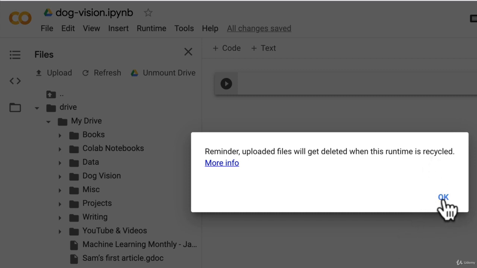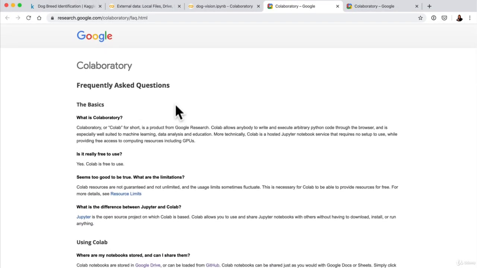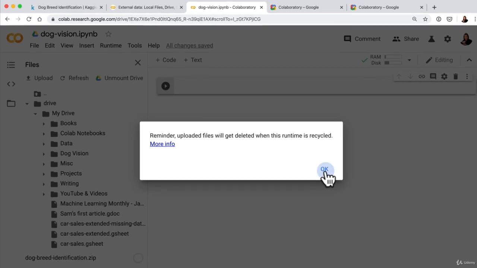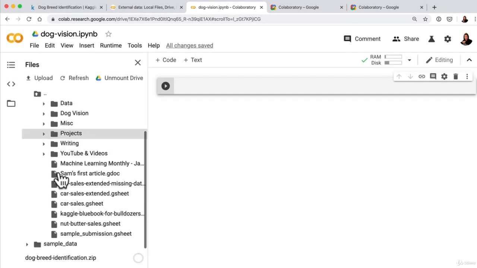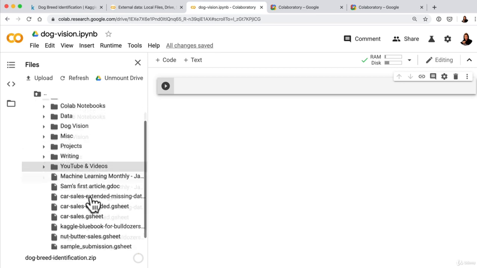Okay. So if we go more info, where's this take us? Back to the frequently asked questions. Now you can see where I got tricked, right? Because my instincts were to drag and drop files into here. Not the right way to do it.